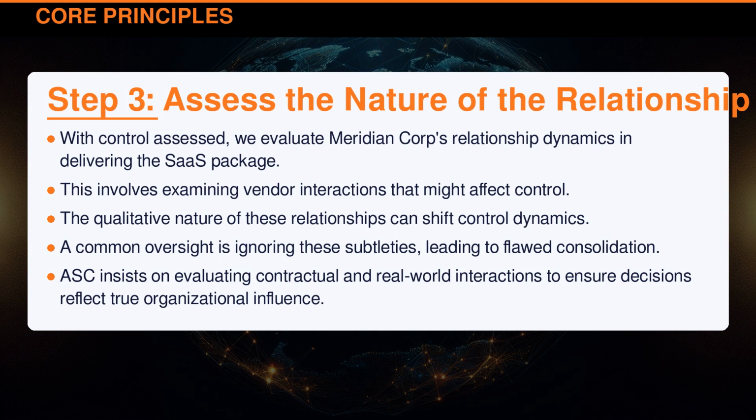With control assessed, we evaluate Meridian Corporation's relationship dynamics in delivering the SaaS package. This involves examining vendor interactions that might affect control. The qualitative nature of these relationships can shift control dynamics. A common oversight is ignoring these subtleties, leading to flawed consolidation. ASC insists on evaluating contractual and real-world interactions to ensure decisions reflect true organizational influence.